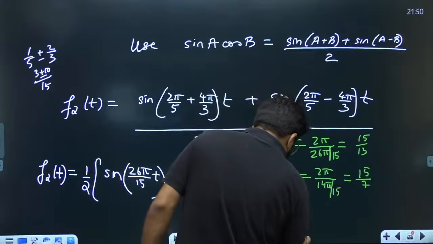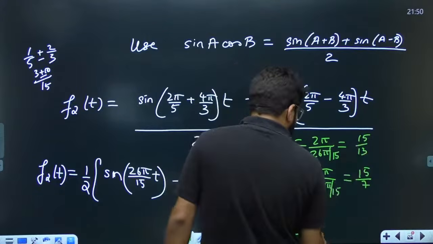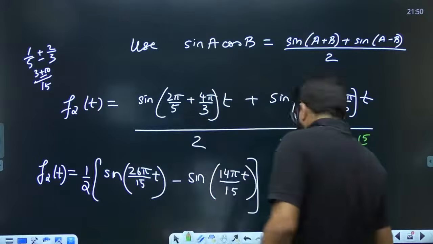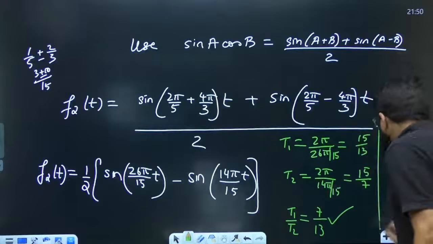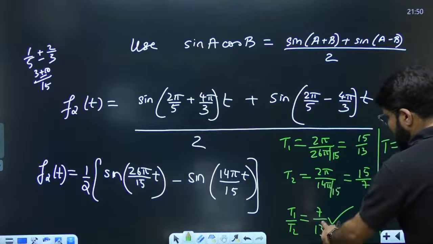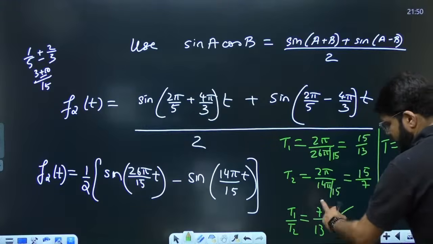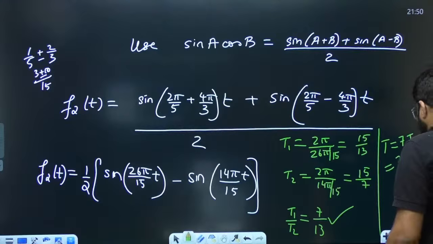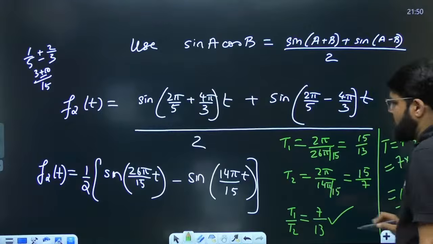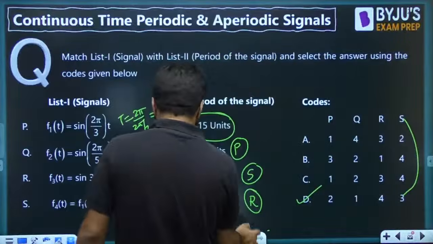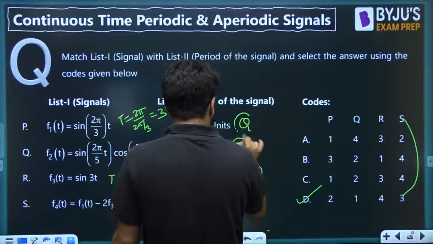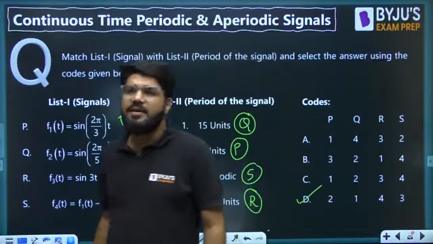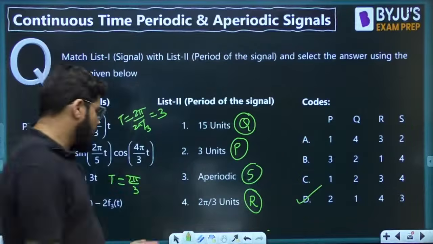And again, dear, if you take T1 by T2, 15 by 13 and 15 by 7, it will come up as 7 by 13. Ratio of integers, rational numbers. So the final time period will be equal to 7 times T2. 7 T2, cross multiply किया, and that will be 7 into 15 by 7, and the time period should be 15 seconds. So this corresponds to Q. Already I matched the option, but still for clarity, we have solved all the 4 parts.